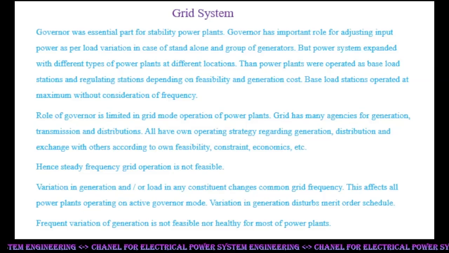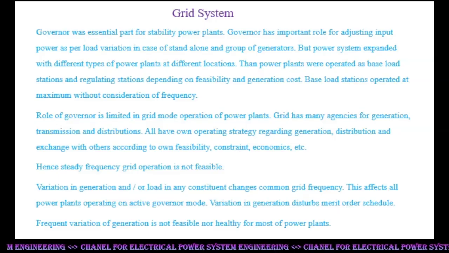The role of the governor is limited in grid mode operation of power plants. The grid has many agencies for generation, transmission and distribution. All have their own operating strategy regarding generation, distribution and exchange with others according to their own feasibility, constraints, economics, etc. Hence, grid operation at steady frequency is not feasible. Variation in generation and/or load in any constituent changes the common grid frequency.